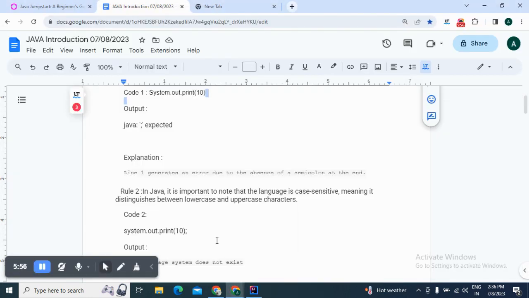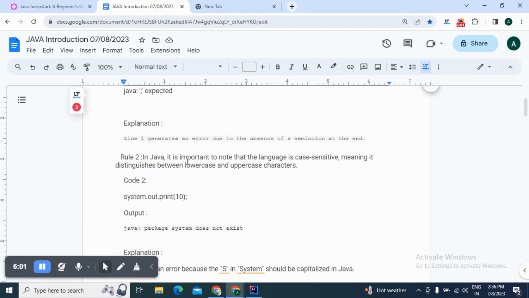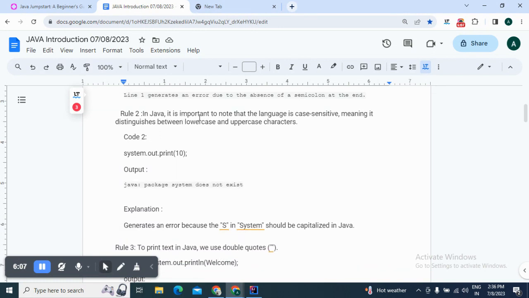So you understand the very basic rule of Java. Now the next rule I can show you. In Java, it is important to note that the language is case sensitive, meaning it distinguishes between lowercase and uppercase characters. Suppose you put the print statement like system.out.print, but you give the s as a small case, then Java will not recognize what system it is.